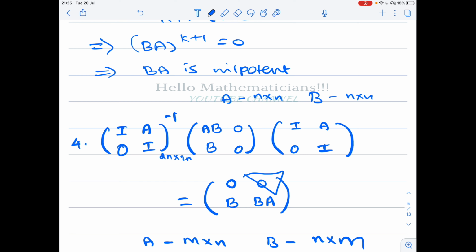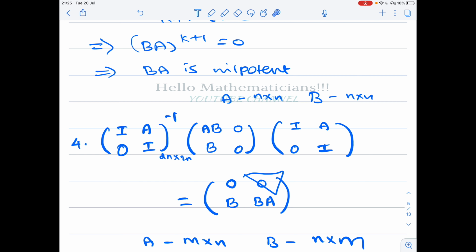So you take two n by n matrices A and B. I is the n by n identity matrix. So if you form this block matrix, this is a 2n by 2n matrix, and this is an upper triangular block matrix. Such a matrix is invertible if and only if the diagonal blocks are invertible. Therefore this will be invertible, so you can talk about its inverse. This matrix has an inverse.